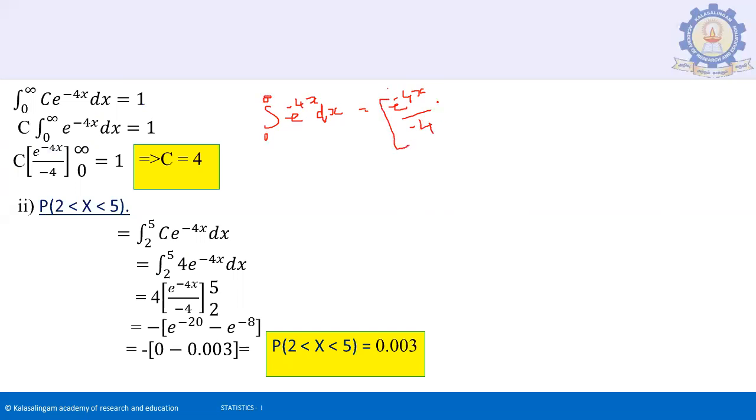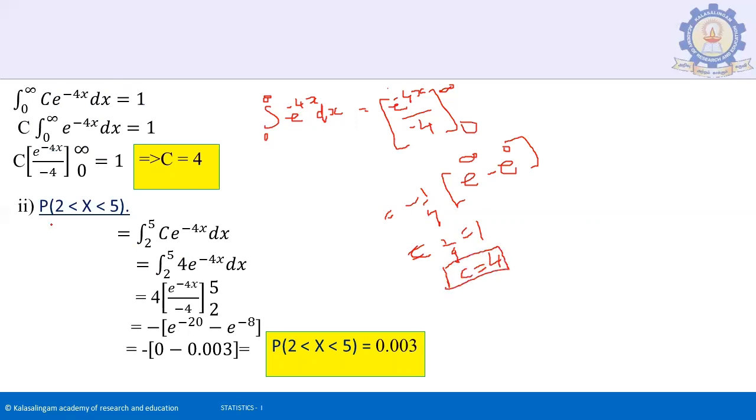Substitute the upper and lower limits. Taking minus 1/4 outside, it will be e to the power of minus infinity minus e to the power of 0. The answer is 1/4. So c times 1/4 equals 1, so c equals 4.